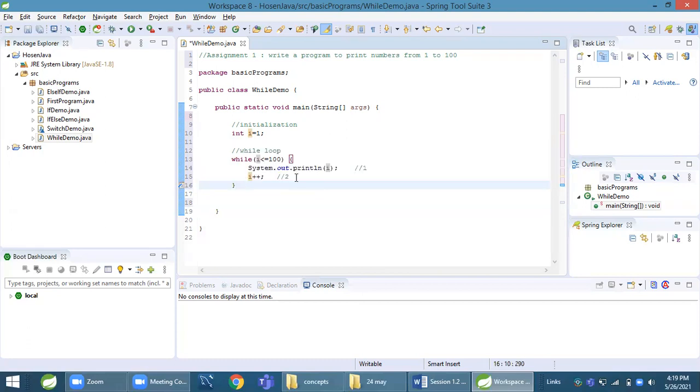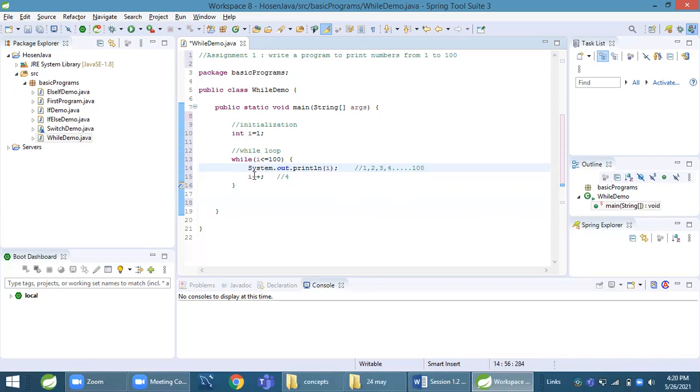Now what will happen? It will check 2 is less than equal to 100 or not. Yes, it will print 2. Then I++, now value of I is 3. It will go to condition because condition was true previously. 3 is less than equal to 100. Yes, it's true. It will print 3. Again, I++, it will become 4. 4 is less than equal to 100. Yes, it will print 4. And this will be continued till value of I becomes 100.